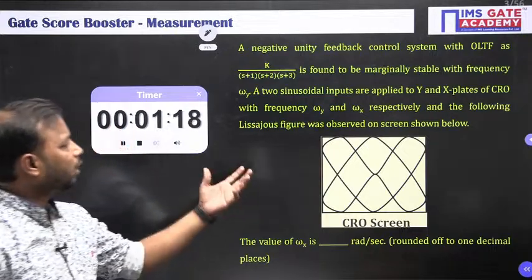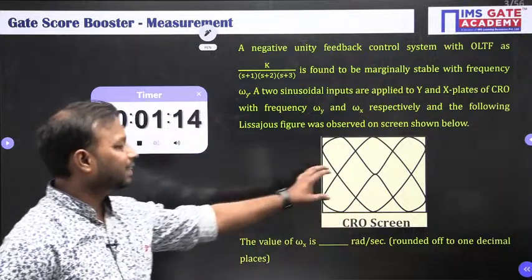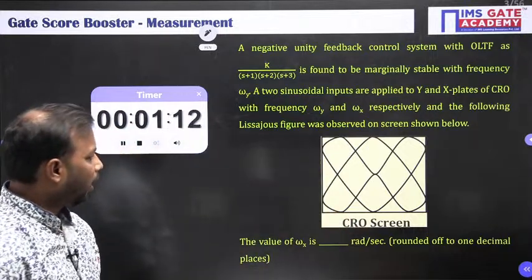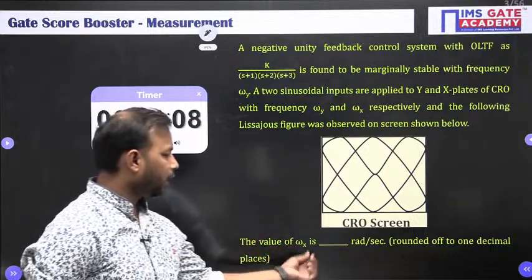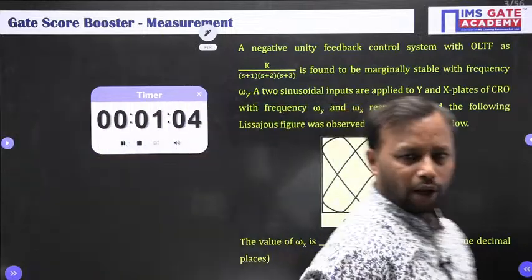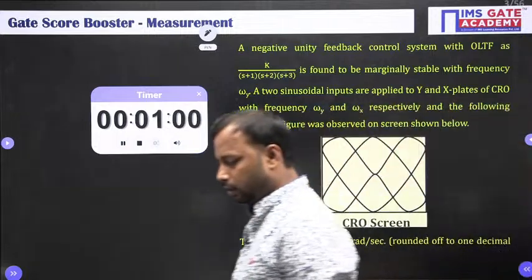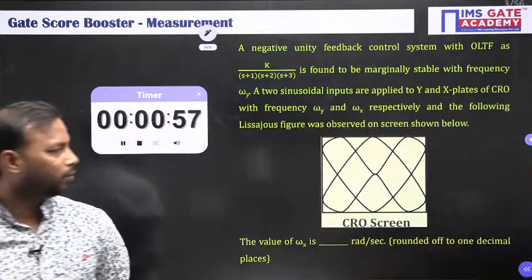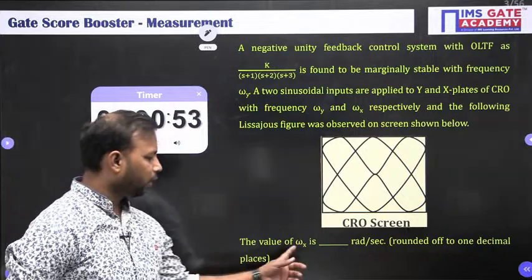So the open loop system is given to us. This is a CRO, or basically the Lissajous pattern you can say, and we need to find omega x. What will be the value of omega x that we need to put over here? Use the concept of control systems which you have studied in the Routh-Hurwitz criteria, and from there you are going to get one parameter, and from that parameter we will be able to find this omega x.